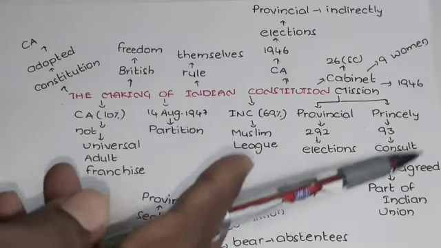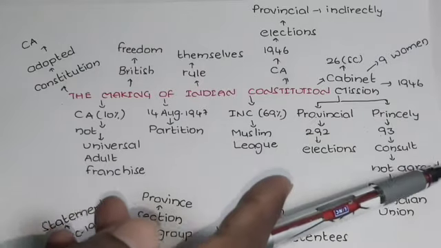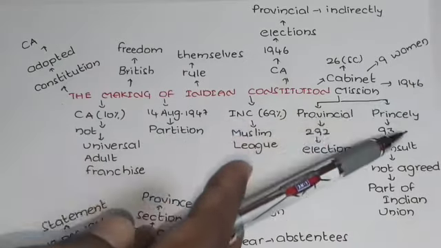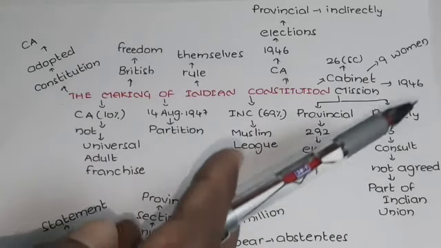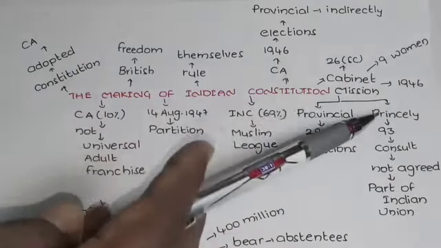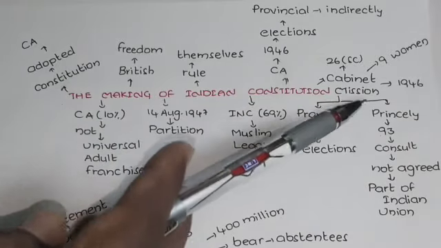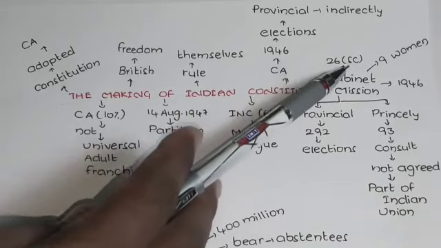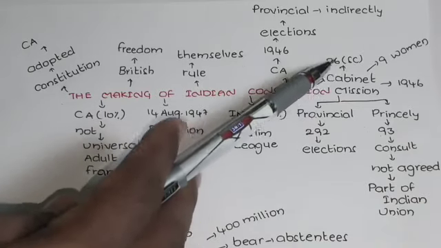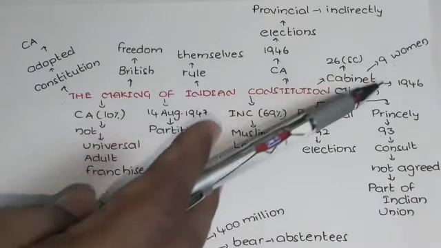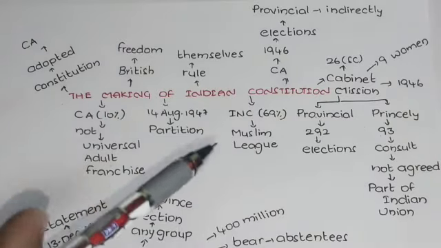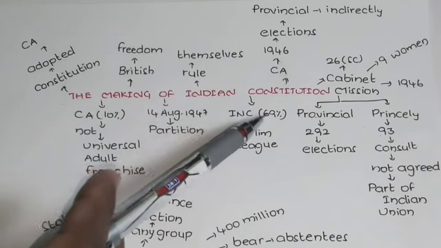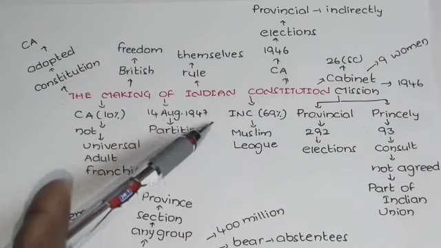They want to remain as an independent kingdom. So that is what the princely states' kings expected, and they appointed here. But in the Cabinet Mission, if you observe the allotment of seats, 26 seats were allotted to Scheduled Caste people, and 9 women members were appointed. And finally, if you observe the election results, INC got the highest, the largest single party.